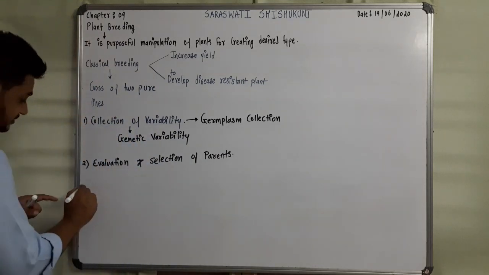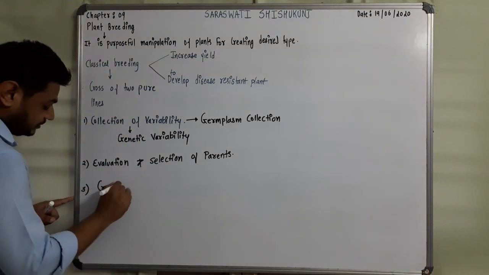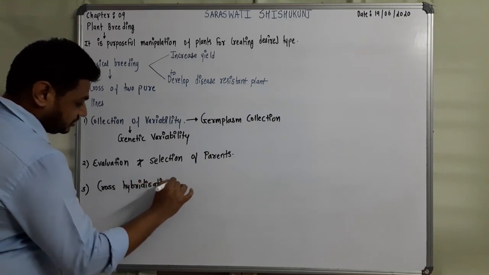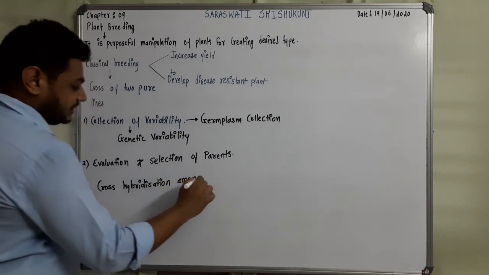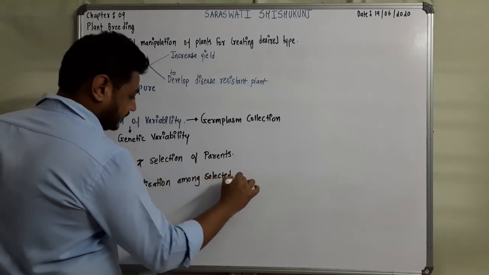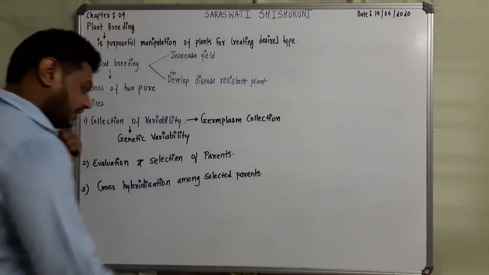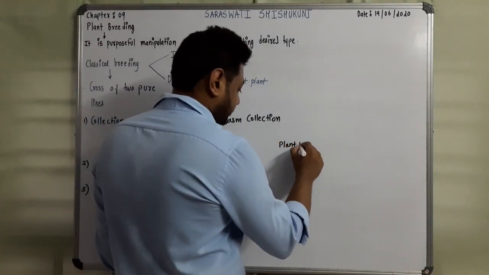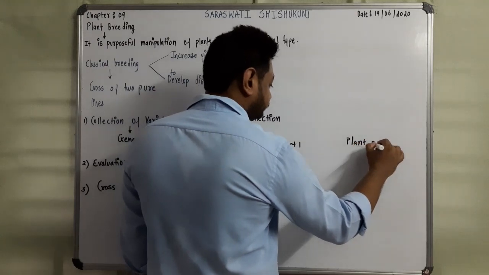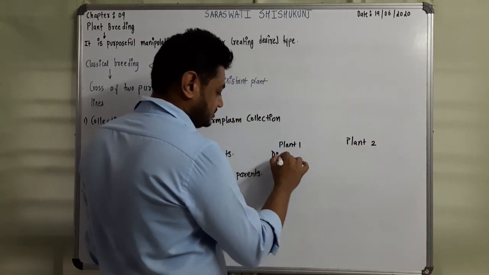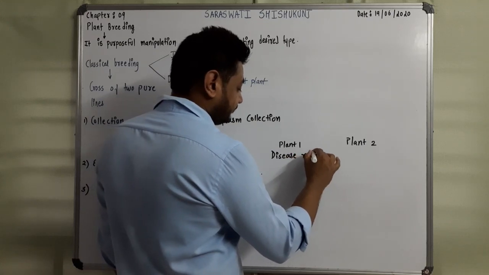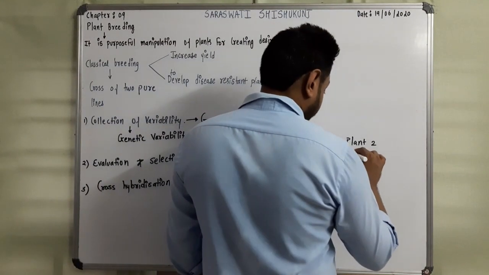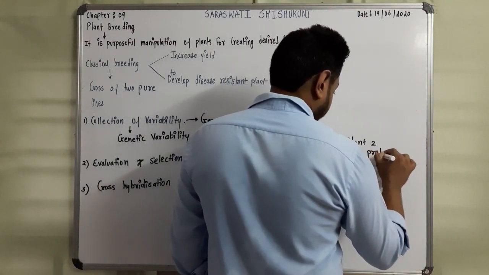Third one is cross hybridization among selected parents, right? So students, as I said, we chose 2 plants. First one is plant 1. Let's say this is plant 2. One was having disease resistance, okay, and second one is having the high protein yield, okay, high protein yield.